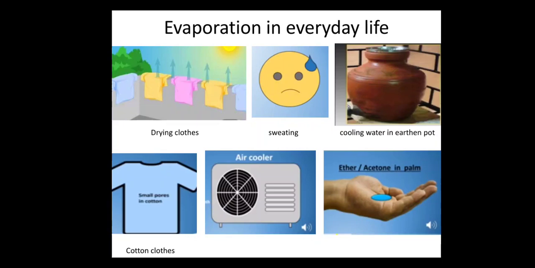Do you ever notice why wet clothes get dry on a hot summer day? We feel cool after sweating. Water kept in the earthen pot becomes cool on a sunny day. We feel comfort in cotton fabric. Air cooler gives us more cooling effect in the month of May and June. And ether or acetone, if kept on a palm, disappears after giving us a cooling effect. This is all because of the process of evaporation.